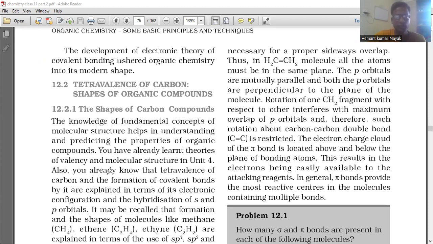You have already learned theories of valency and molecular structure in Unit 4. So this part you have learned. So we are going to study organic chemistry, and we'll talk about carbon compounds.